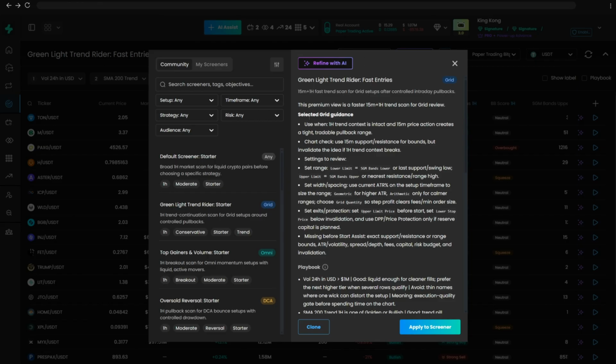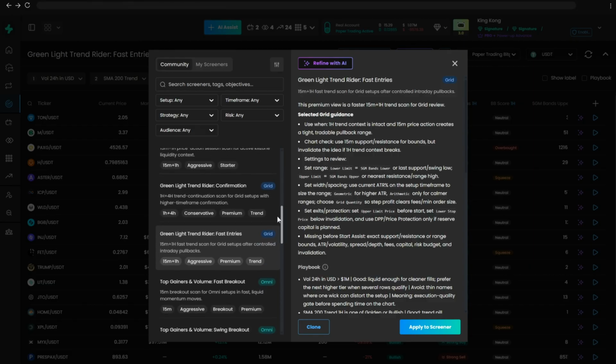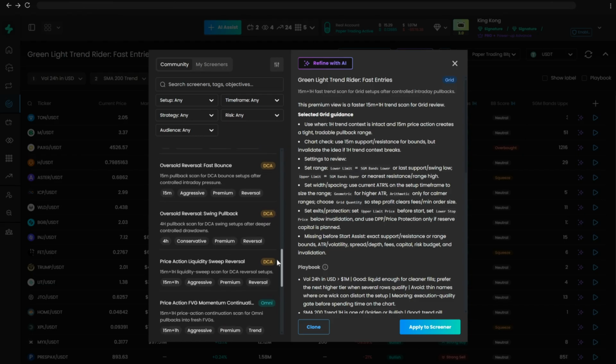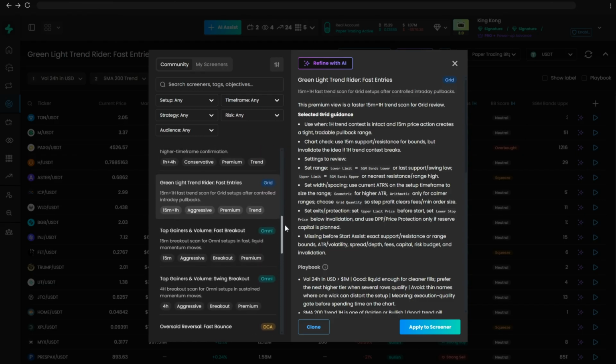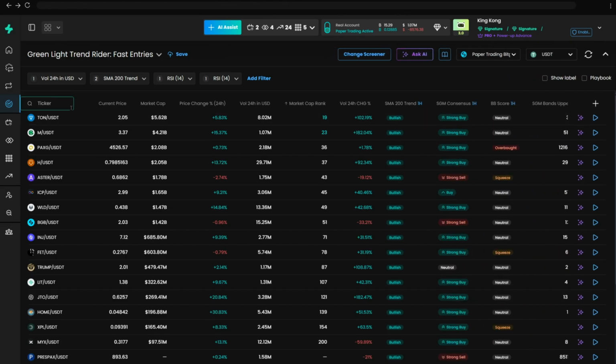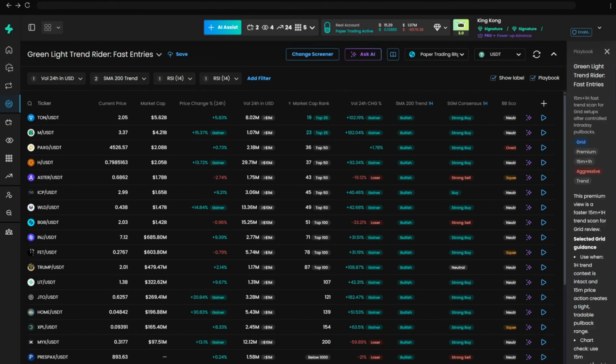Start with community screeners. Each one gives you a ready-made lens for a different kind of market: trend continuation, momentum, reversal, range conditions, price action, and more. Instead of building every rule from scratch, you begin with a structured view. Rows are pairs, columns are signals. Labels and tooltips help translate the data into something you can scan. But the first scan is only the beginning.